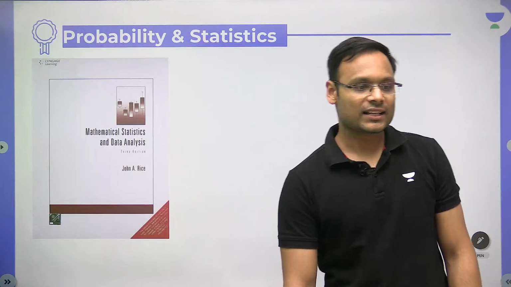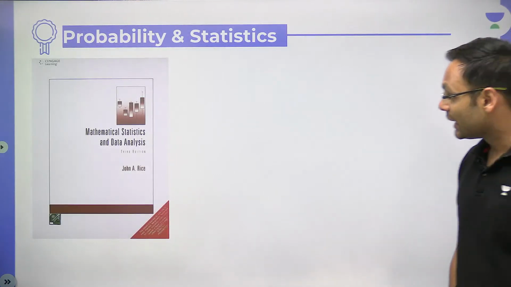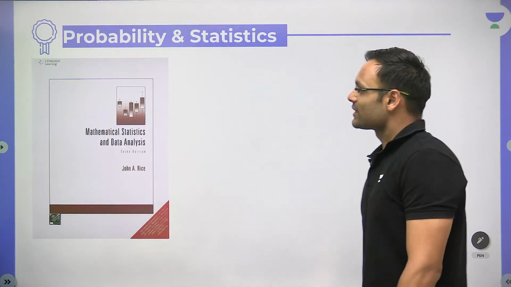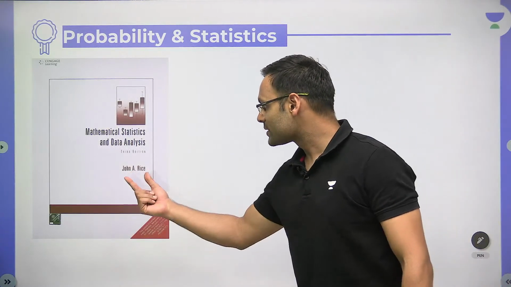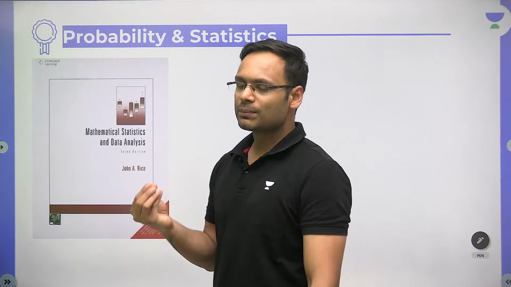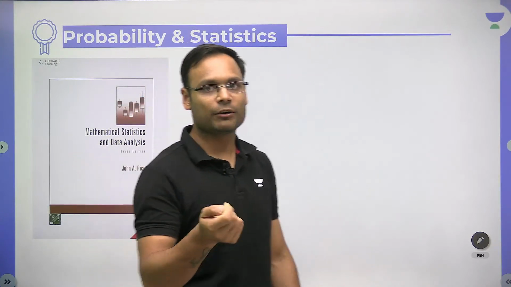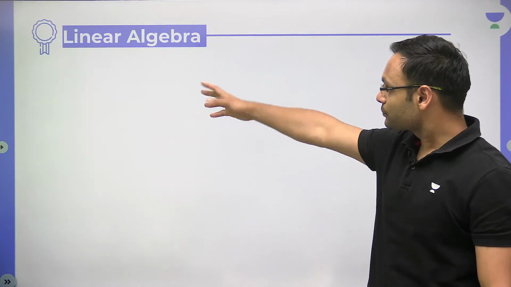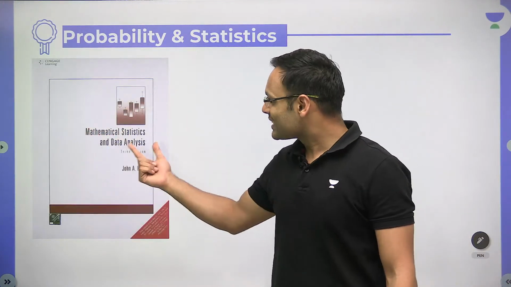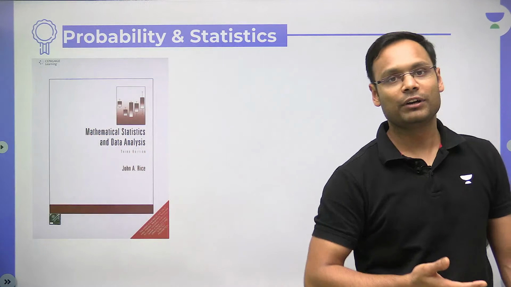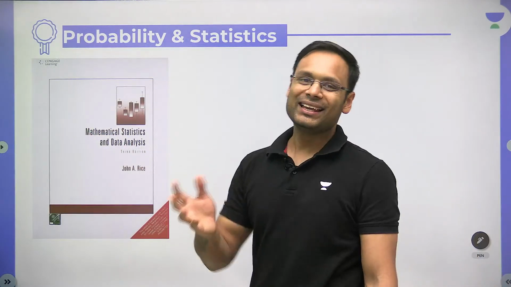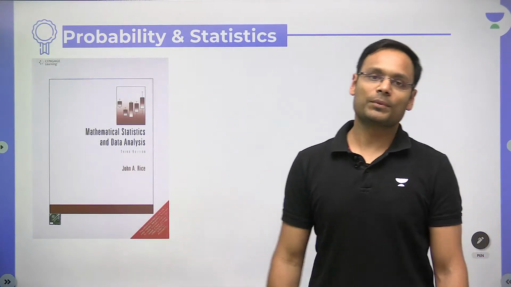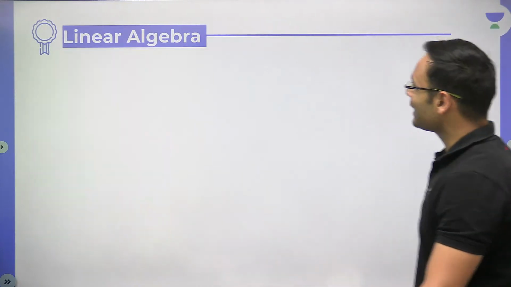So for probability and statistics, as far as I could collect, this is a really good book, Data Analysis and Mathematical Statistics, by John A. Rice, 3rd edition. I have followed this particular book for a few topics only, not many, but for sure this is a really good book. In this particular book you can definitely get a lot, but a few topics may be missing here and there. You will have to identify those missing topics and then search for them in other books also.